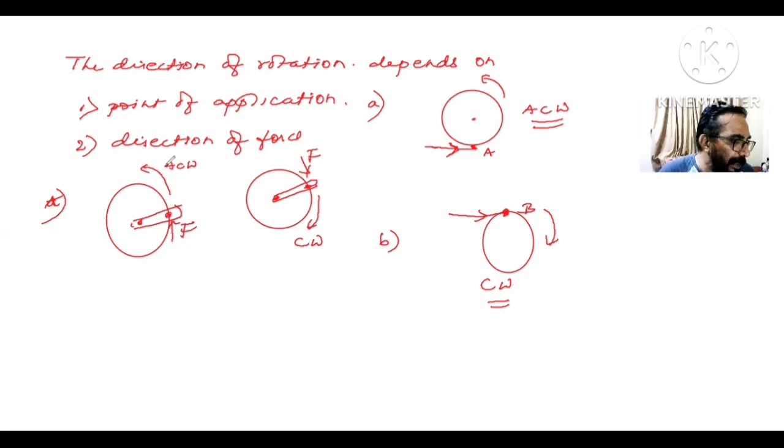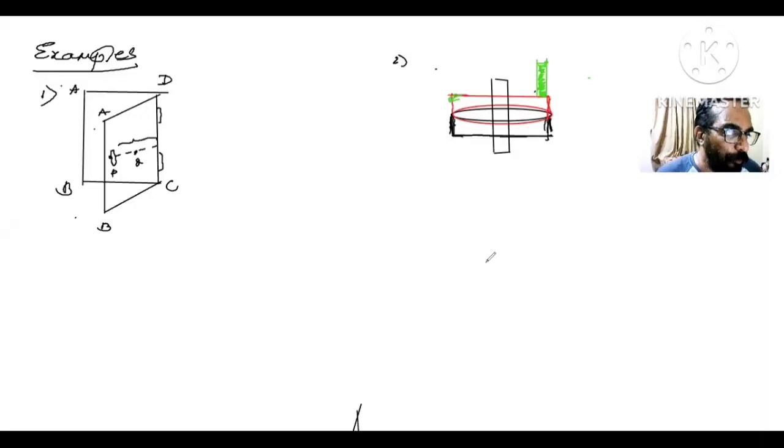Now we go ahead to some beautiful examples. But before that, very important, children, before I go ahead with these examples: moment of force is given by force into distance.